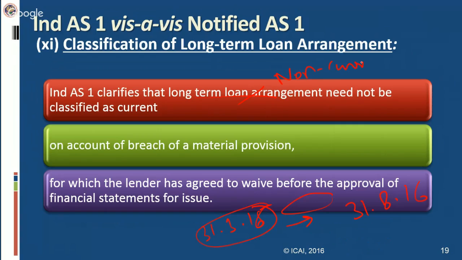However, IFRS says that even if they rectified after the balance sheet date, it will be classified as current only. This is the carve out, and to bring this carve out, this particular paragraph is specifically mentioned in Ind AS 1, which is not there in the notified AS 1. So it comes out as a difference also, that in case of breach of any material provision, a long-term loan arrangement need not be classified as current. This has been specifically brought out in Ind AS 1, and AS 1 does not talk about this at all.